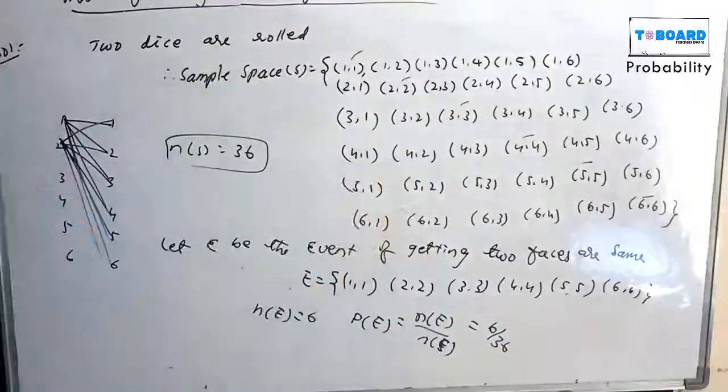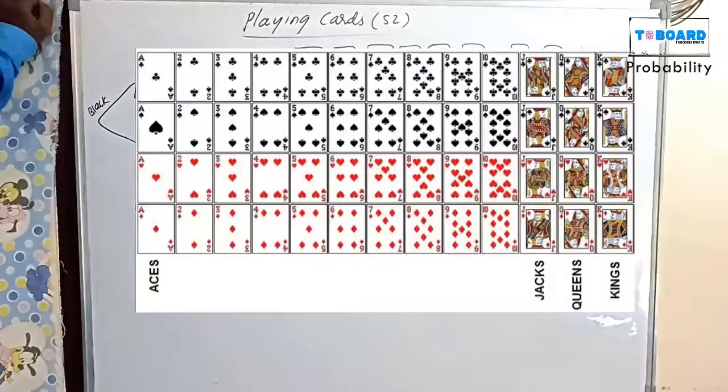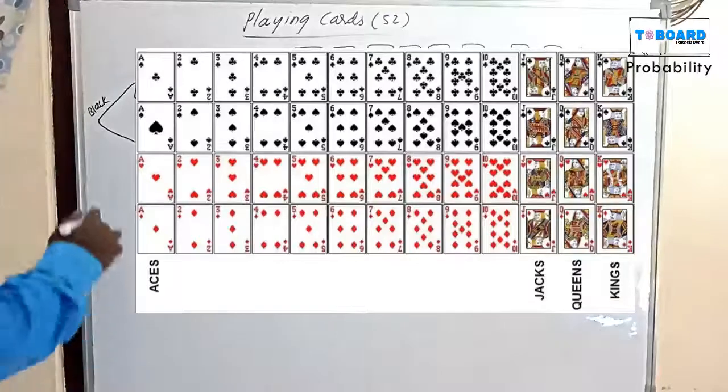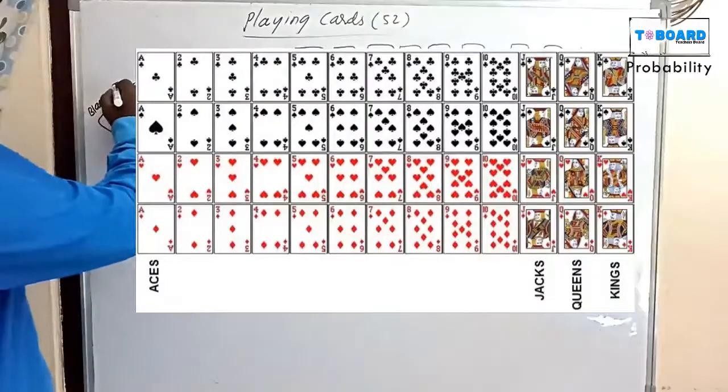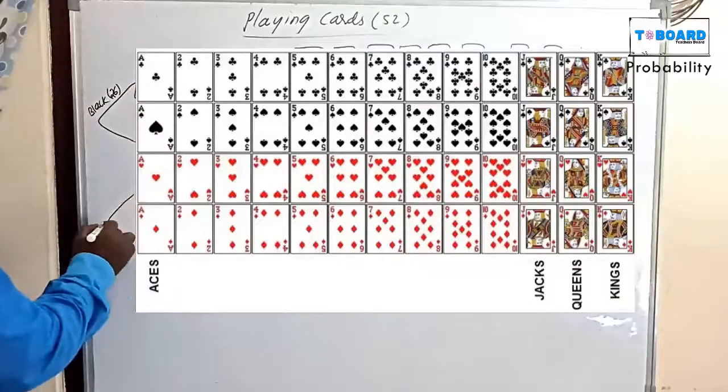6 out of 36. Now, playing cards: total 52. Black color 26, red color 26.